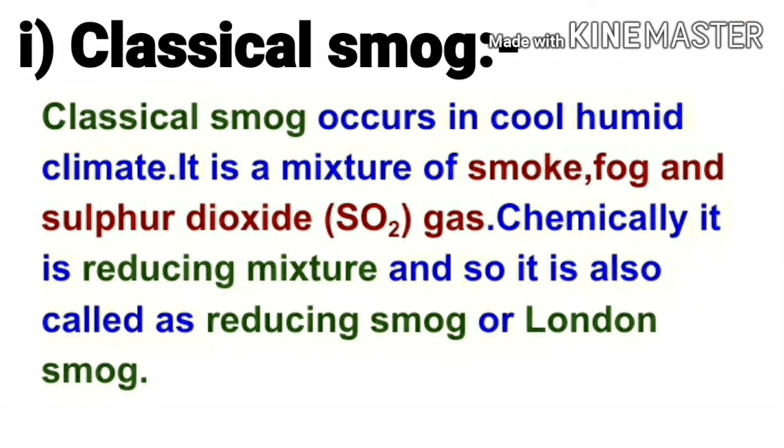Classical smog. Classical smog occurs in cool, humid climate. It is a mixture of smoke, fog, and sulfur dioxide gas. Chemically, it is a reducing mixture, and so it is also called reducing smog or London smog.